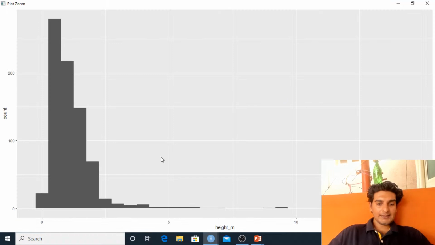Now let me zoom this, and as you guys see over here, the height varies from 0 to around 15 meters. So when you talk about grass type Pokemons, there is only one grass type Pokemon whose height is very close to 15 meters, and we'll have around 3 grass type Pokemons whose height is maybe 8 or 9 meters, and most of the Pokemons, so we've got around maybe 200 or more than 200 odd Pokemons whose height is around 1 meter or less than that.